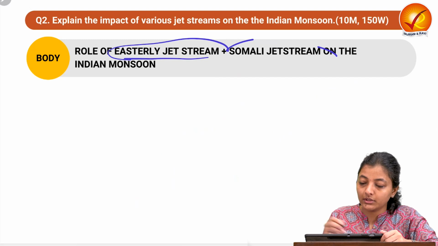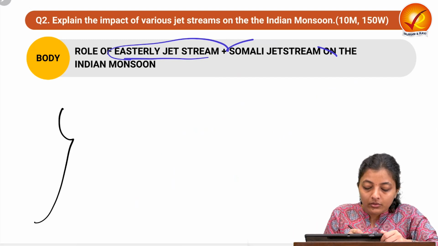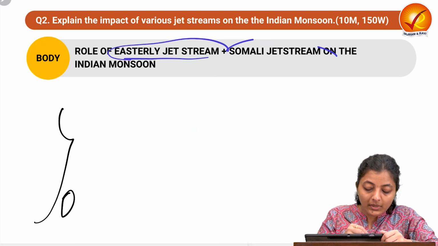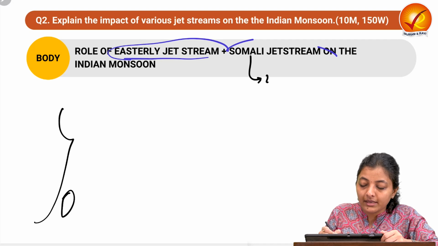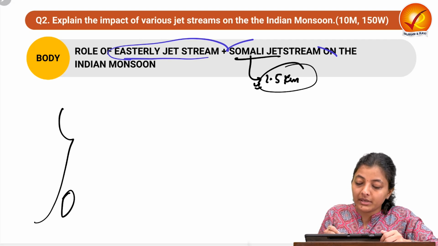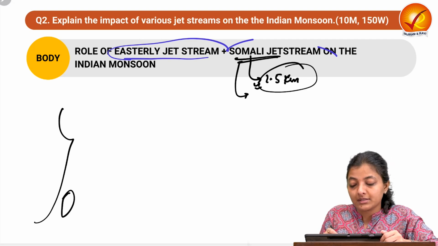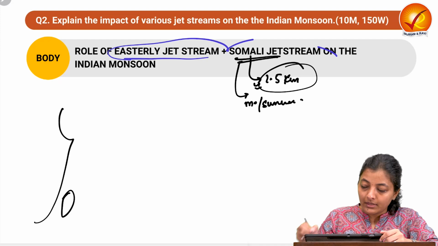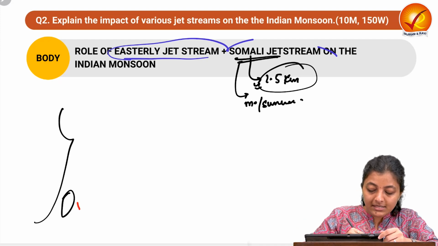Now moving on to the role of the Somali jet stream. Only in the summers, only in the rainy season, the Somali jet stream flows. It is a very low flowing jet stream, only about 1.5 kilometers above the surface, and a temporary jet stream that only starts moving in the monsoons and the summers. This starts flowing like this over here.